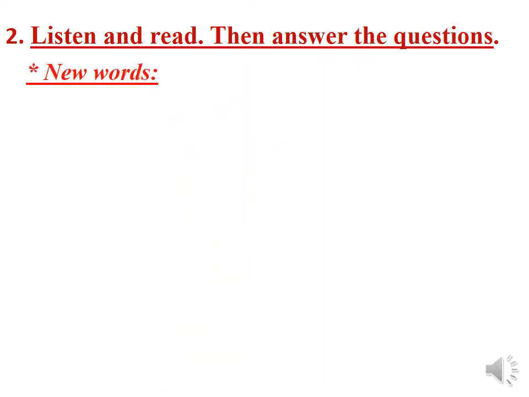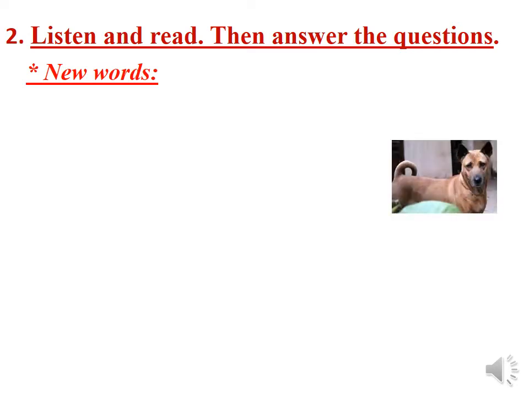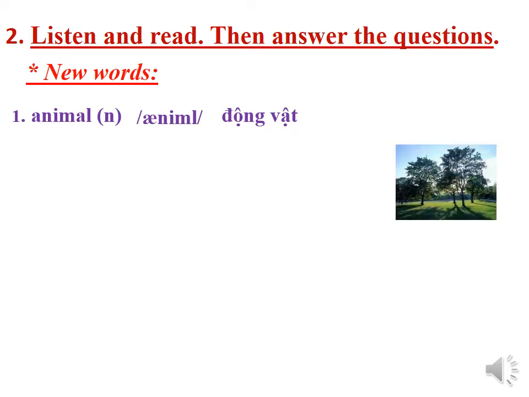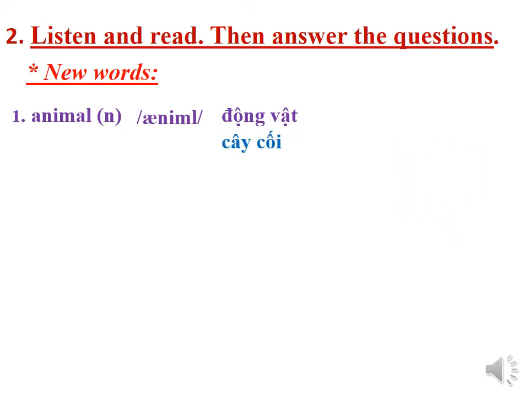Now I introduce some new words in the text. You must listen, repeat, and write in your notebooks. 1. Animals. It means in Vietnamese động vật. Again, animals. Animal.